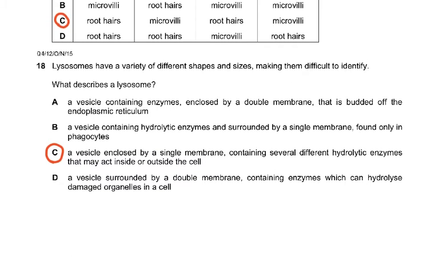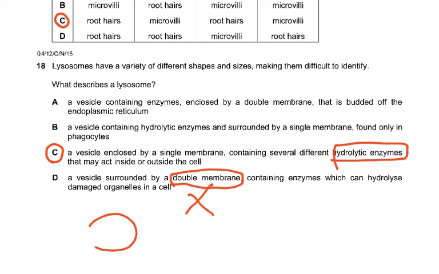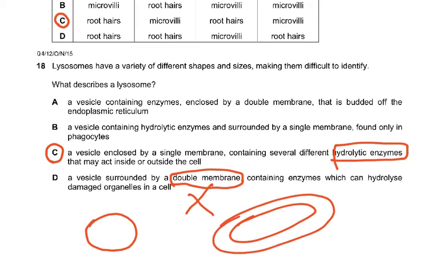Then lysosomes have a variety of different shapes, making them difficult to identify. What describes a lysosome? Basically, it was this. This was wrong here, a double membrane. A lysosome doesn't have a double membrane. It is a single membrane. Mitochondria have a double membrane. Chloroplasts have a double membrane. The nucleus has a double membrane.